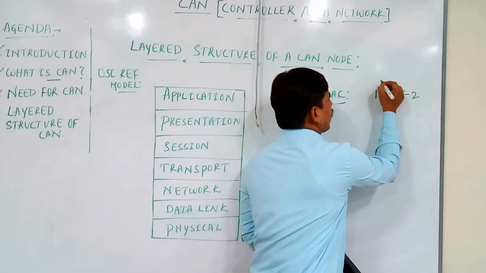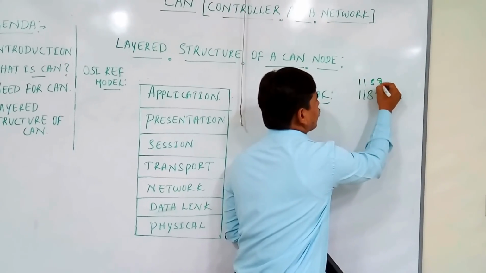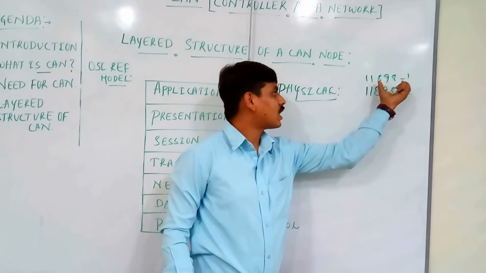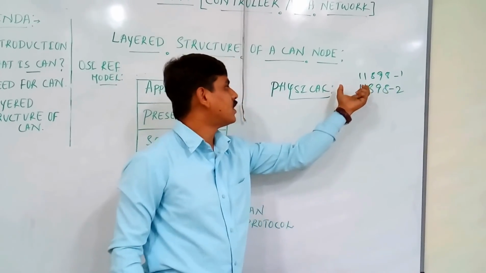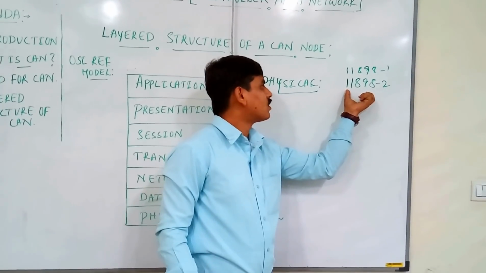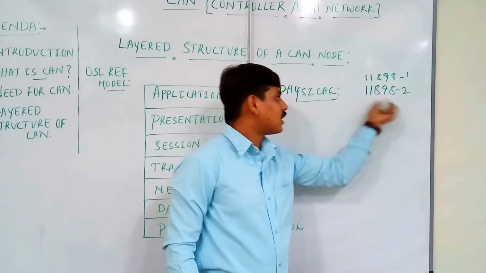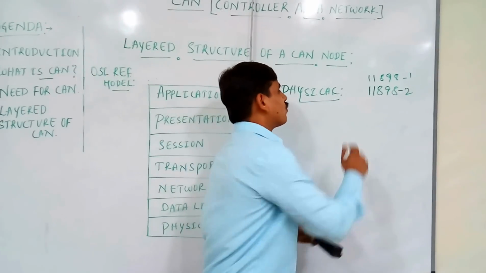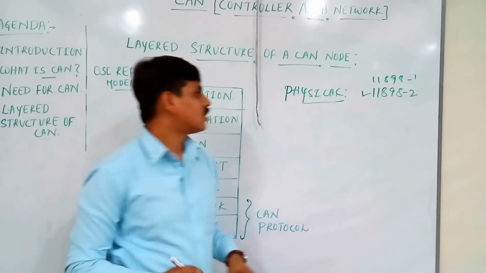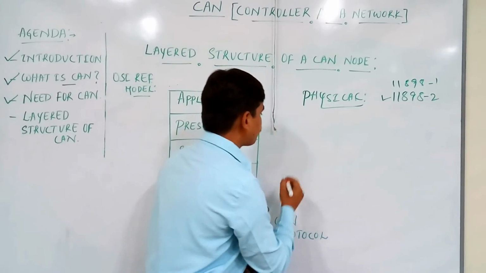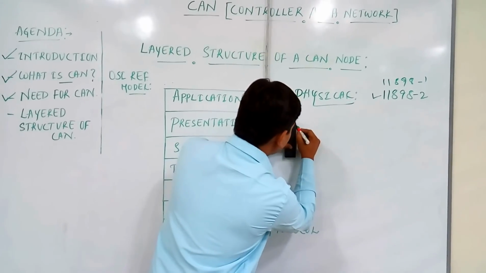In that we have ISO 11898-1. The ISO 11898-1 standard is for low speed CAN and medium speed CAN applications, and the 11898-2 specification is for high speed CAN applications. So if I consider the 11898-2 CAN specification, how does the physical layer represent its signal level?